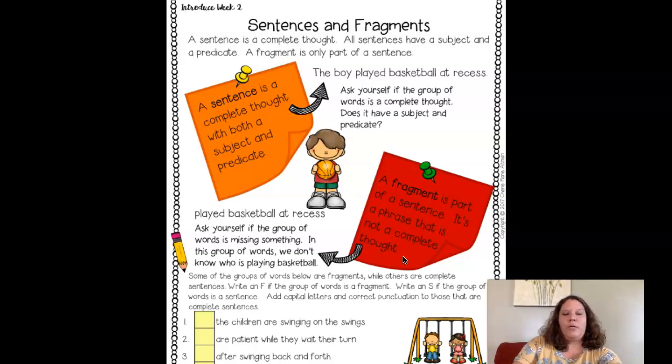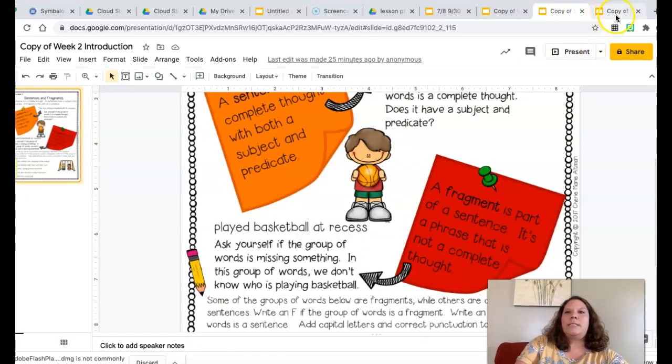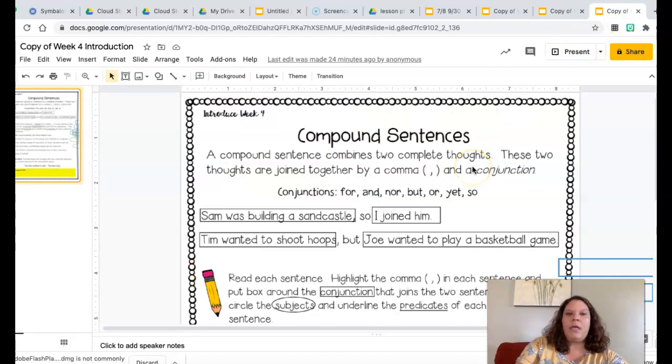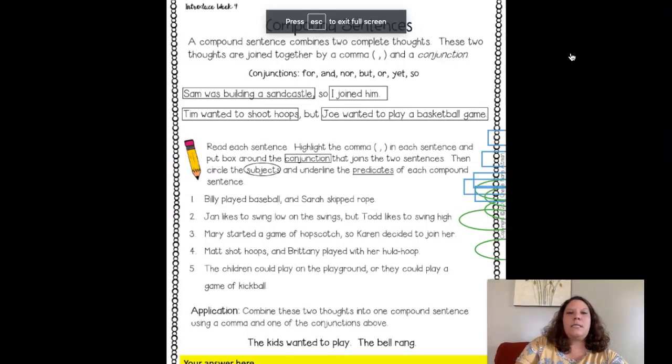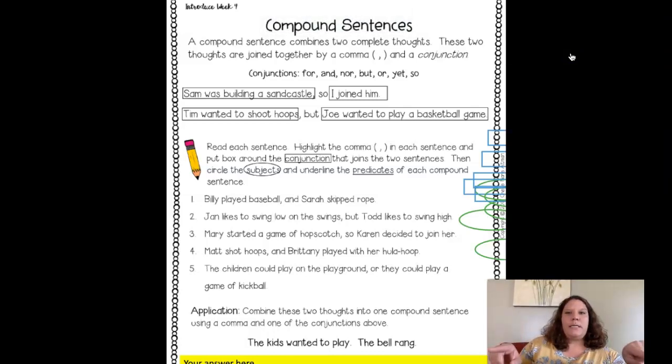And then what we learned about this week was compound sentences. Okay, and a compound sentence is when you take two separate sentences that are talking about the same thing and combine them into one sentence. So a compound sentence combines two complete thoughts, and these thoughts are joined together by a comma.